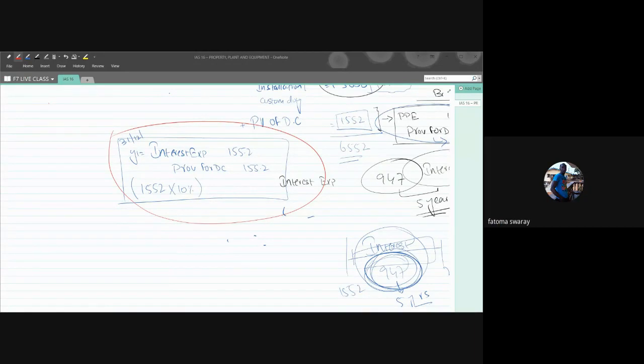With regards to the interest, so basically, if you are to prorate it for the period of 5 years, meaning on a yearly basis, it will be 155.2, right?